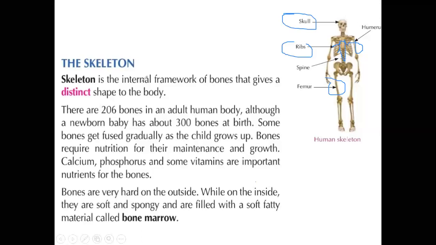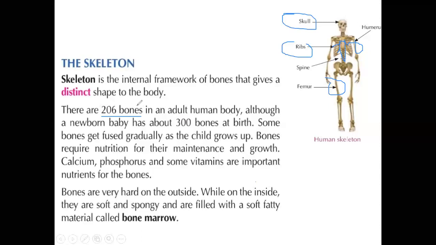The skeleton is our internal framework of bones. These are the different bones: skull, ribs, spinal cord, different kinds of bones. It gives distinct shape to the body. There are 206 bones present in the adult human being. 206 bones present in the adult human being.